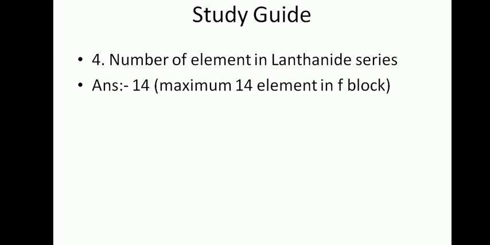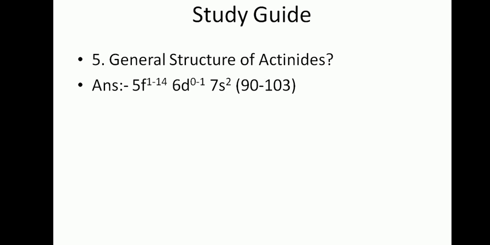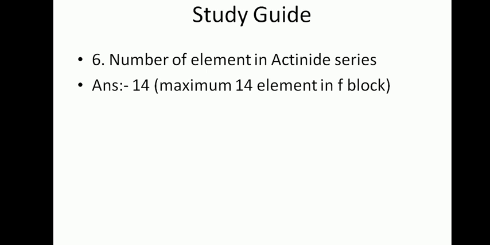Next, the general structure of the actinides: 5f 1 to 14, 6d 0 to 1, 7s2, that is atomic numbers 90 to 103. Again 14 elements, and this series is the 5f series. The number of elements in the actinide series is 14, the maximum in the f block. Try to remember all these things; we are preparing for the RRB Group D and also for your RRB ALP and technician. Group D is very soon, so we are preparing for Group D, and when it is completed, we will prepare for RRB CBT 2 and complete preparation.